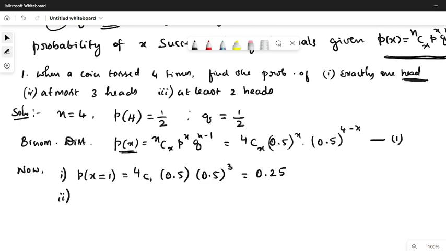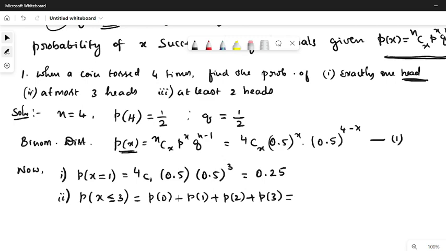Then second point, P of, say, at most 3 heads. At most 3 heads means you have to get a maximum of 3 heads. That means you may get 1 head, 0 heads or 2 heads. Even at most 3 heads means you can get 3 heads also. You should not get more than 3 heads. So it is x less than or equal to 3. So it will be P of 0 plus P of 1 plus P of 2 plus P of 3.